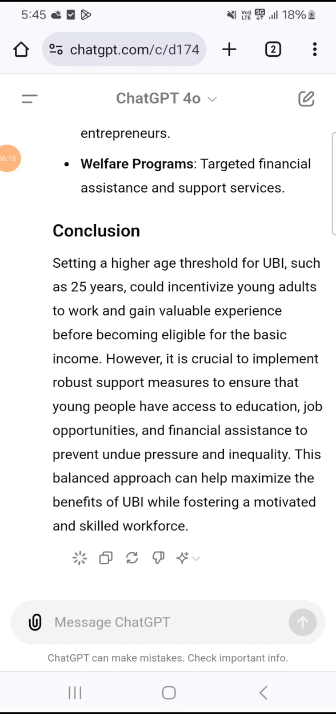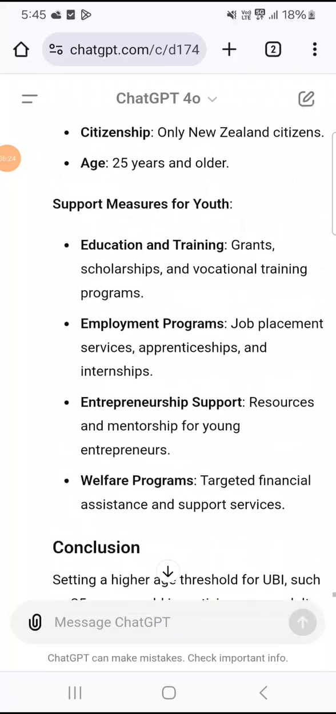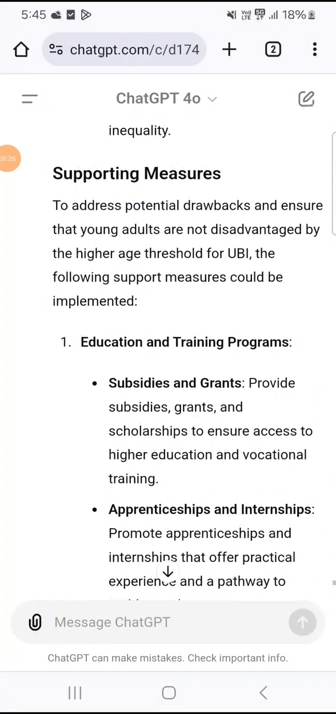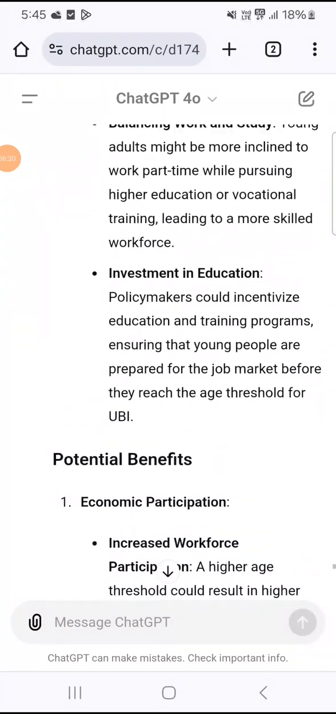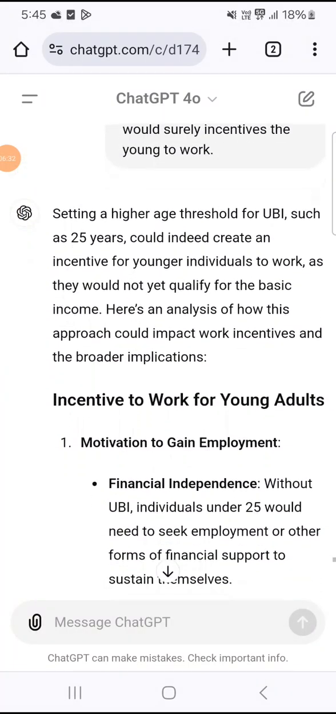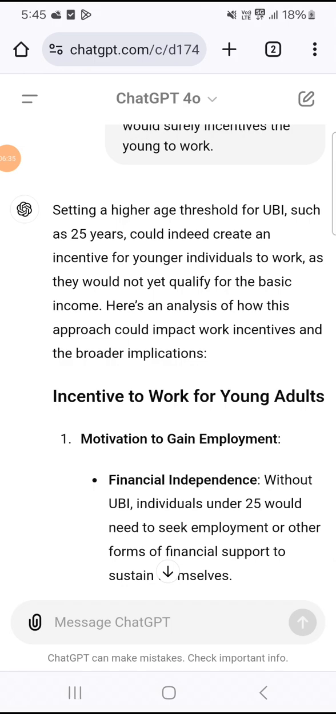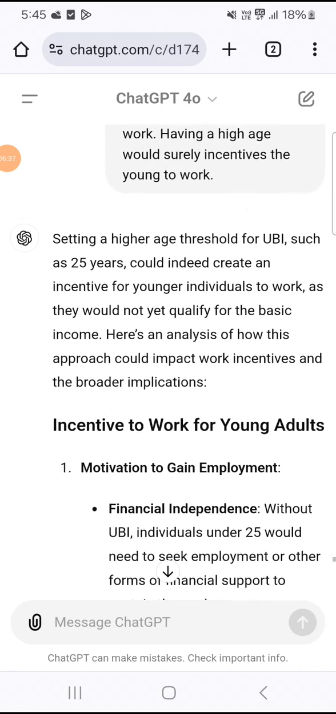Setting a higher age threshold for UBI, such as 25 years, could incentivize. Implementing universal basic income, UBI, with eligibility criteria such as citizenship and an age threshold is a practical consideration to address some of the challenges. Here's how these criteria could be structured and the potential implications.